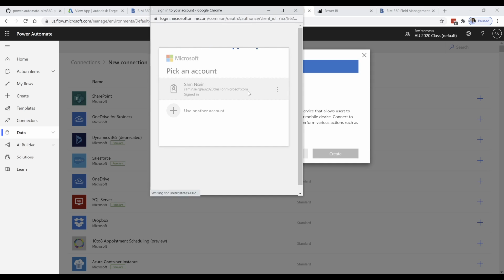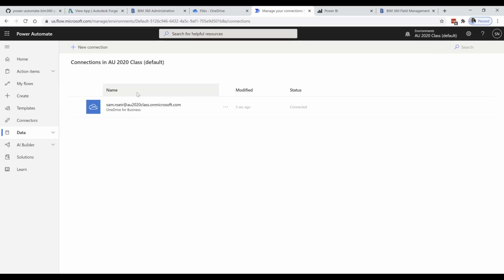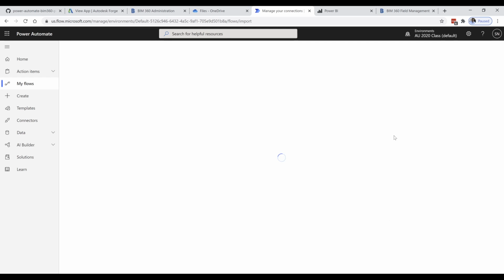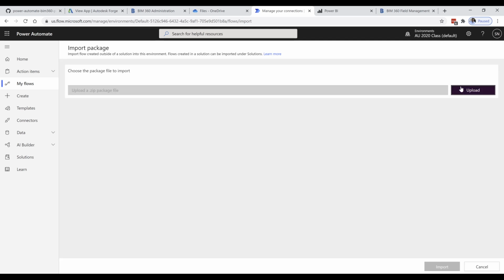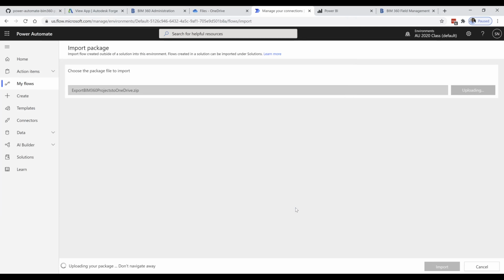Once complete, it will show as a connection. Then you go to the My Flows tab. You click on Import, then you click on Upload, and you select the zip file that you downloaded from the GitHub repo. Click on Open. See at the bottom, it's uploading the package.